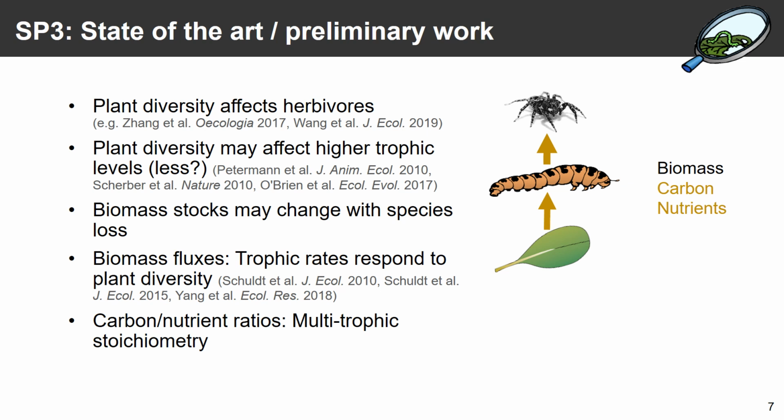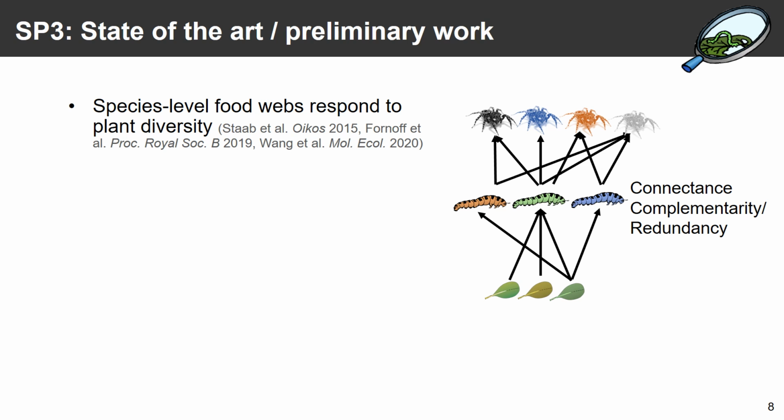So far I've treated trophic levels as one entity. Of course, this isn't true. Trophic levels consist of several species that individually interact with one another. And these species-level food webs have also been shown to respond to plant diversity, for example, in structural properties like connectance or complementarity versus redundancy. But as you know, these species-level food webs are relatively difficult to collect, and so there are a few examples of tritrophic food webs in the literature.